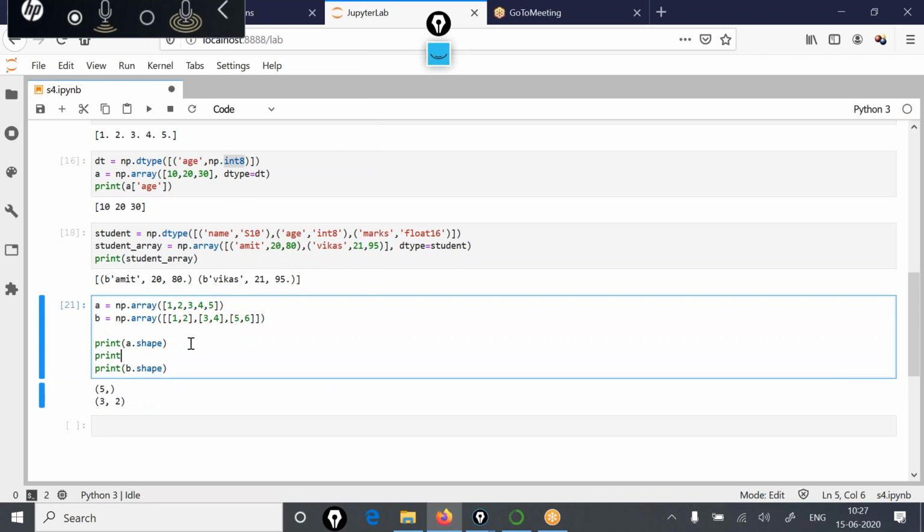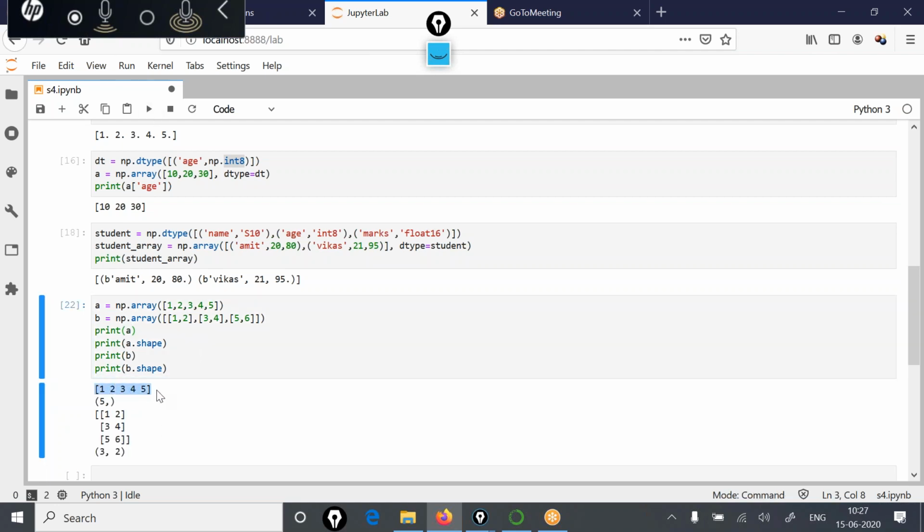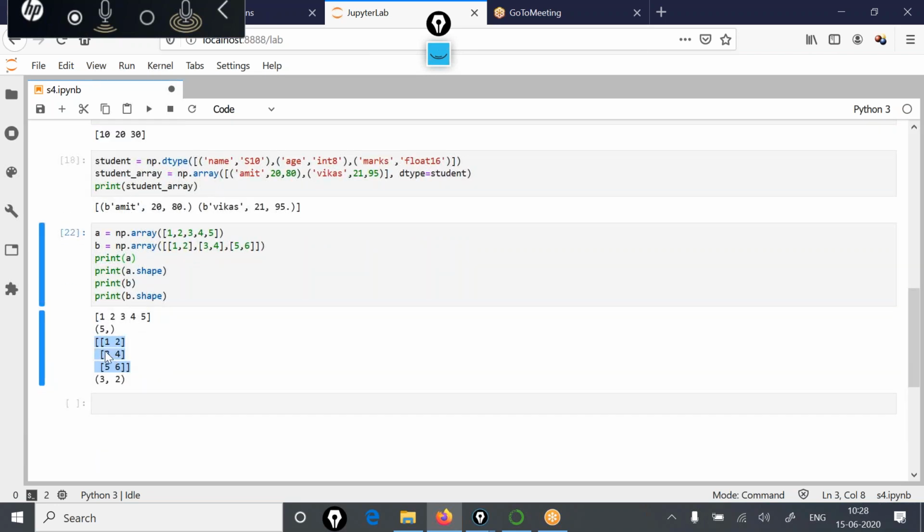If we display it, print b, or here we can print a also, you'll see this a, a one-dimensional array, has size 5 only. Then b is a two-dimensional array, in the sense it has information in the form of rows. It has 3 rows, 1 2 3, so that's why the size is 3, and 2 columns. So the overall size becomes 3 by 2. I hope this is clear.